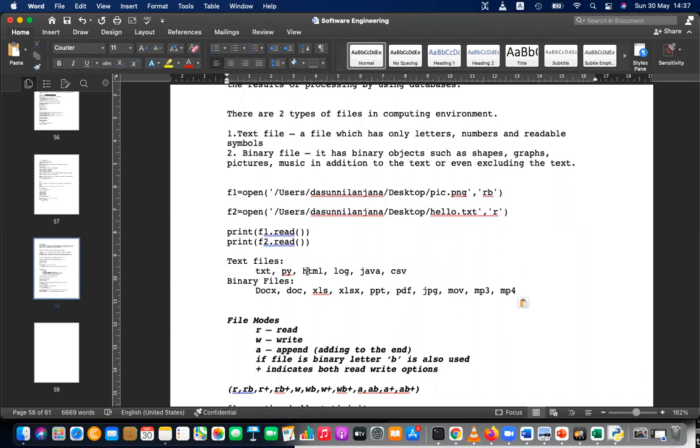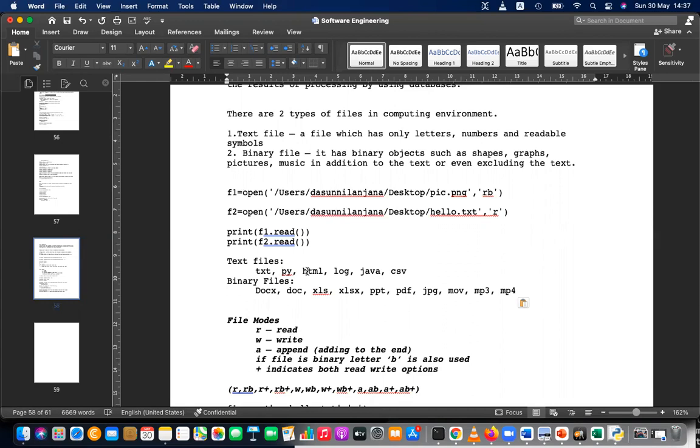And have you heard of HTML? That is for web programming. That is also a text file. And Java is a text file. CSV, today we are going to learn a CSV file. That is also a text file. And a log file is also a text file.